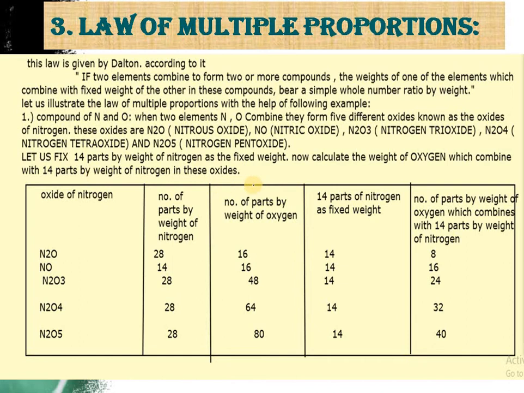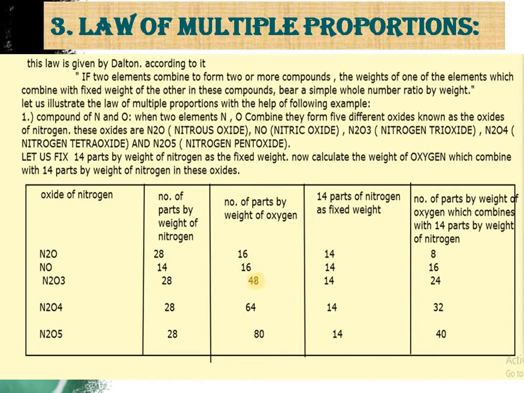As we know, nitrogen has a weight of 14 and oxygen 16, so we try to fix the mass of the element which is lesser than the other. So we fix the parts by weight of nitrogen here, and we have these 5 oxides. The mass of nitrogen, here 2 nitrogen, so it will be 28, here 1 nitrogen, it will be 14, here 2 nitrogen 28, the same with here 28, 28. Now with oxygen, one oxygen is 16, another one oxygen is 16.